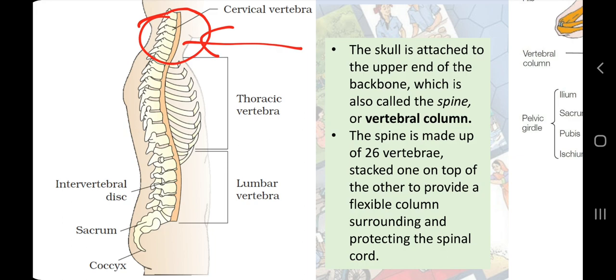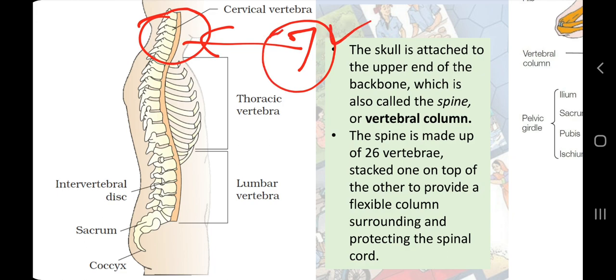So a rat also has 7 bones in the neck, and a giraffe, which has a very long neck, also has only 7 bones, because we are all somewhere connected, and we are called mammals, which feed their babies with milk and have hair on their body. So this is one interesting fact for you. We all mammals have 7 bones in our neck.